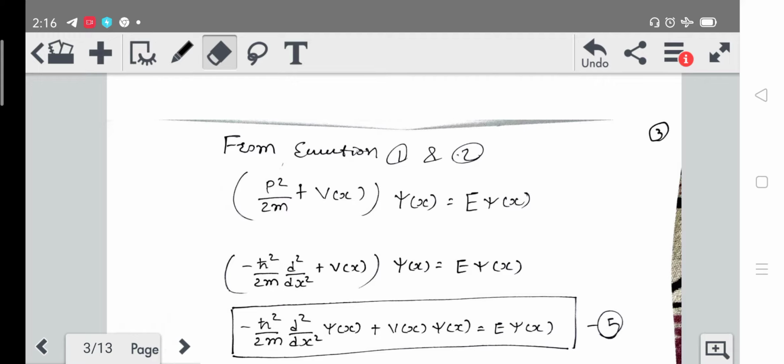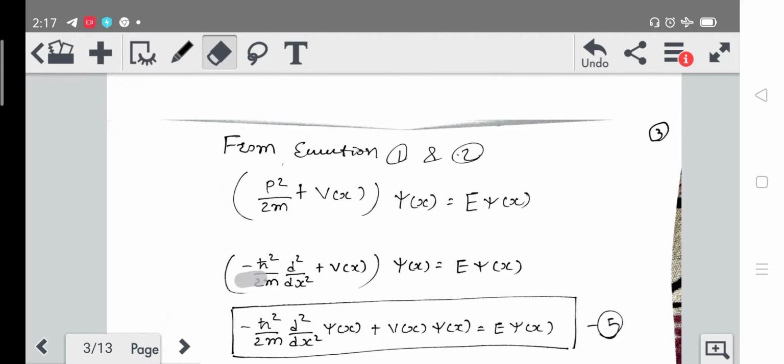So we have -iħ, and the square of -i will be i², and the value of i² is -1.